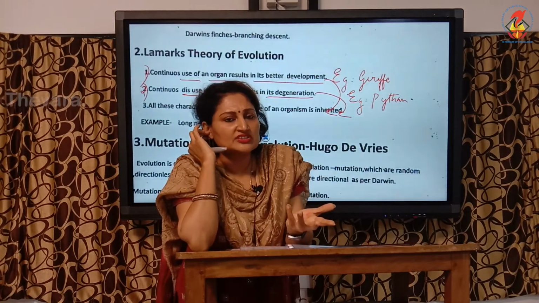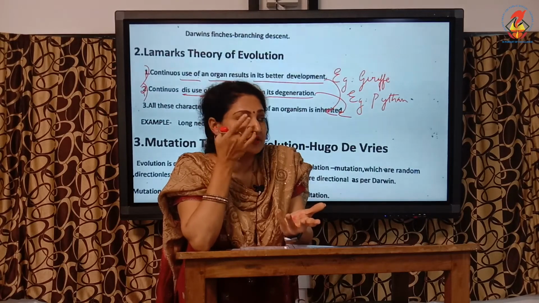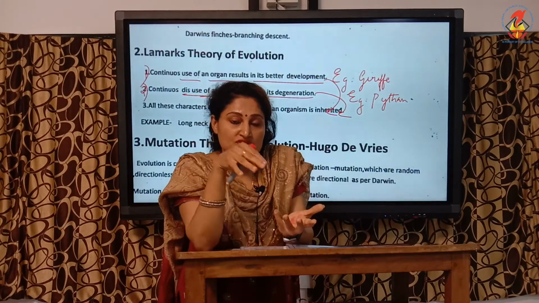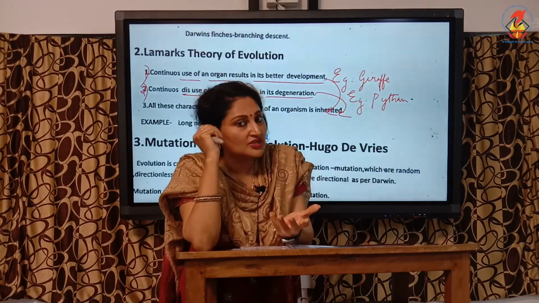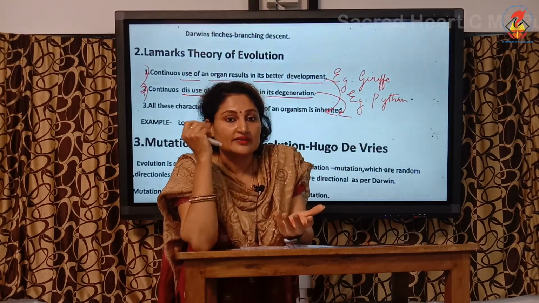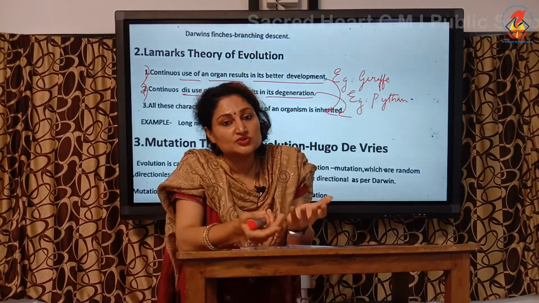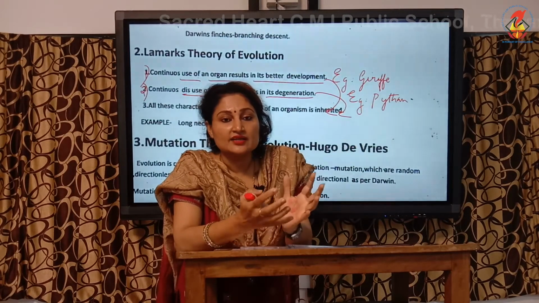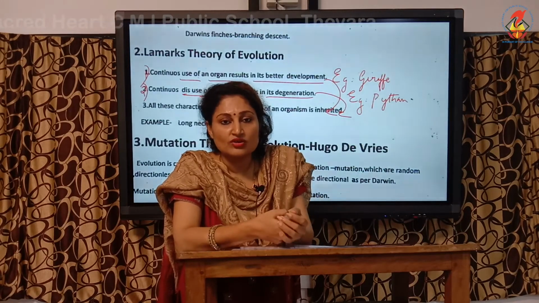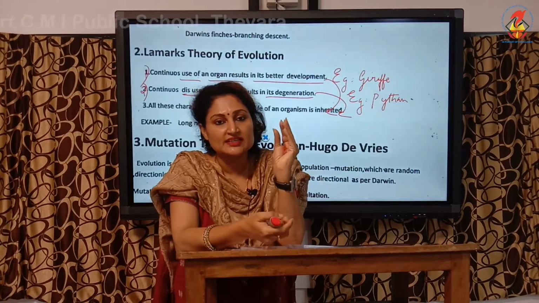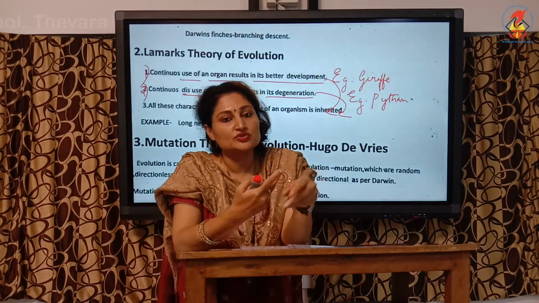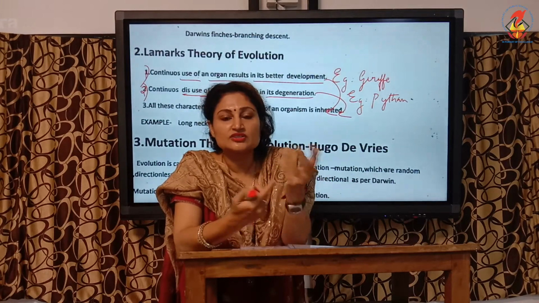Then we know a number of vestigial organs in us. The caruncle, that is the nictitating membrane. Our ancestors had the nictitating membrane because our ancestors used to swim in dirty water. The membrane used to cover the eye. But now it's not in use and it's present at the corner of our eye. Then the vermiform appendix. Our ancestors used to eat a lot of grass, and cellulose digestion used to take place in the vermiform appendix. But now, are we eating raw grass? No. Now what has happened to the appendix? It has become very small and rudimentary. Even if you have undergone an appendicitis operation, you can live without this vermiform appendix because it's not useful.